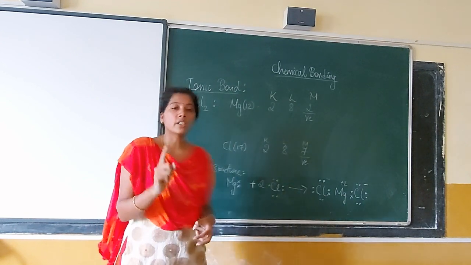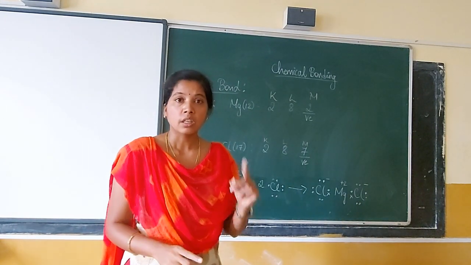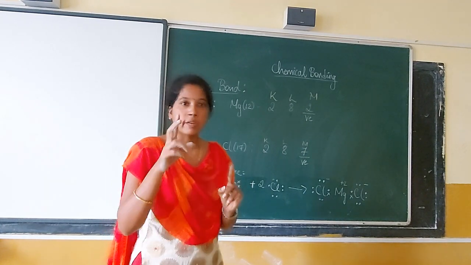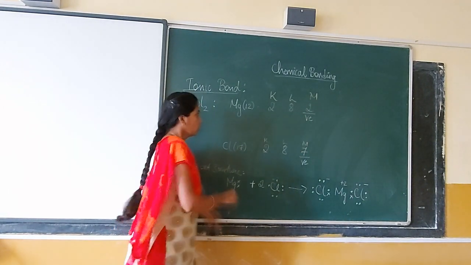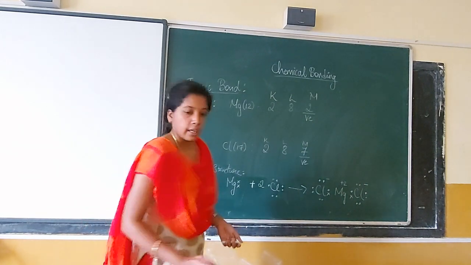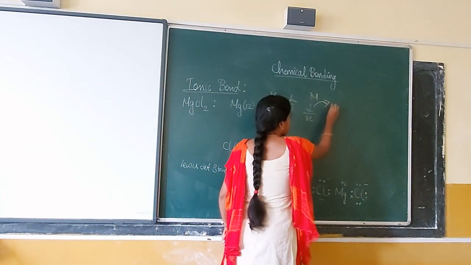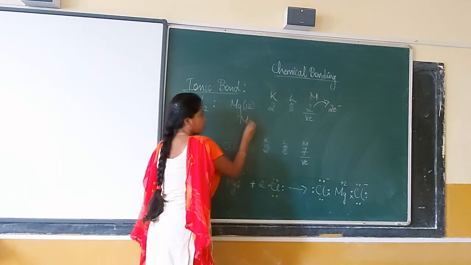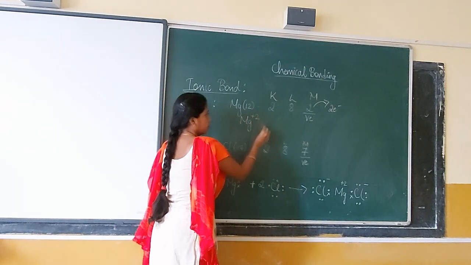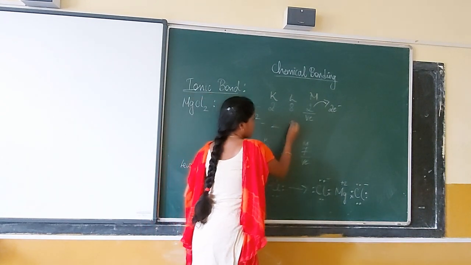So that's the reason we have 2 chlorine atoms. Each chlorine will accept 1. So 2 chlorines will accept the 2 electrons given by magnesium. So let's show that. Mg gives away all the electrons. Then you get the cation, magnesium 2, 8.